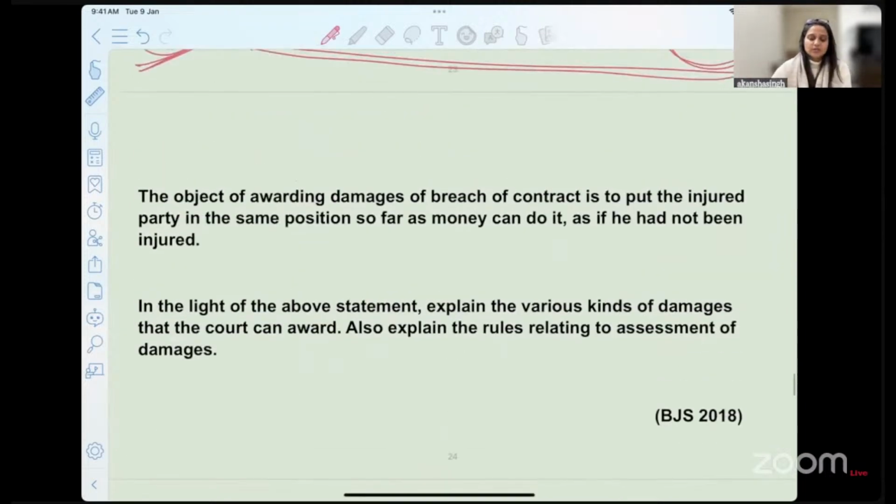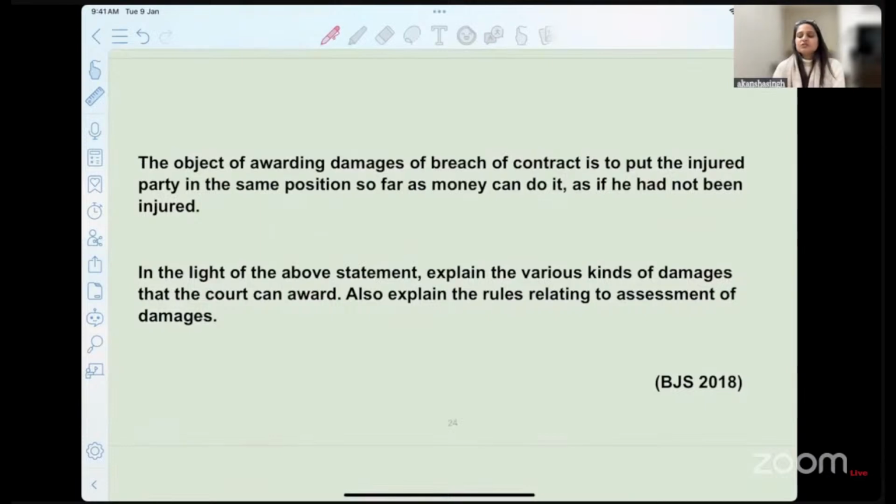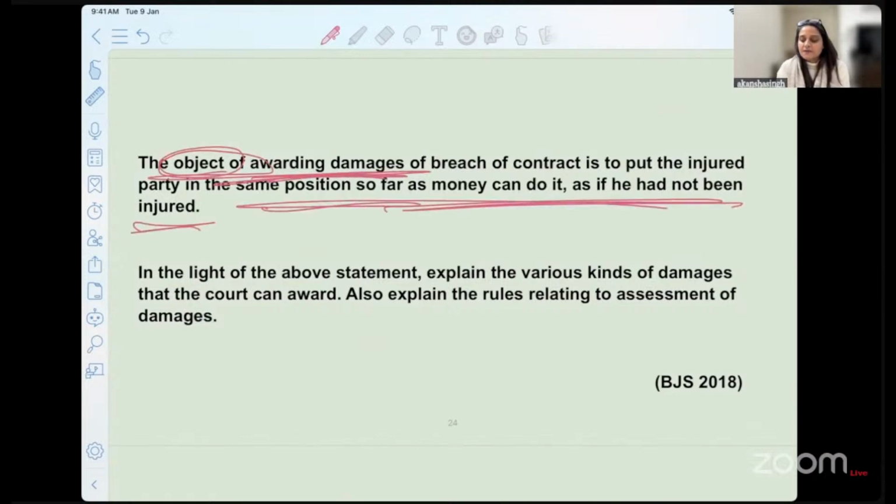The first question is that the object of awarding damages for breach of contract is to put the injured party in the same position, so far as money can do it, as if he had not been injured. So what are we talking about here? What is the objective of awarding damages, and how do we actually take the person to the same position? Is it by way of money? Can it be non-pecuniary losses also? That is something that you can think of. In the light of the above statement, explain the various kinds of damages that the court can award. Also explain the rules relating to the assessment of the damages.